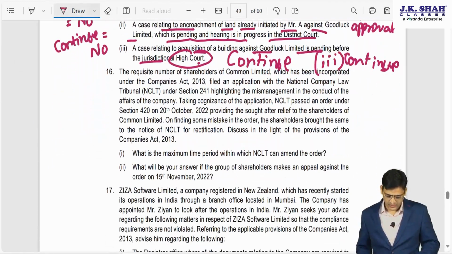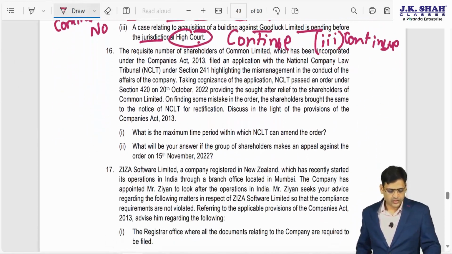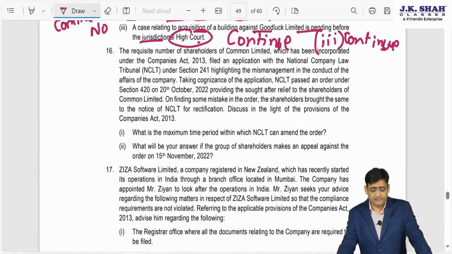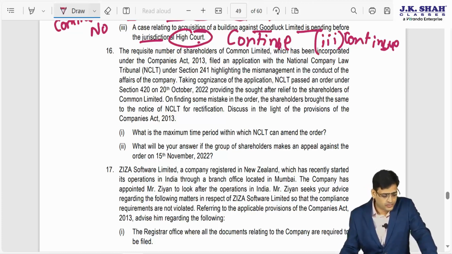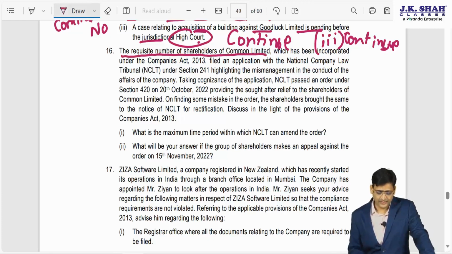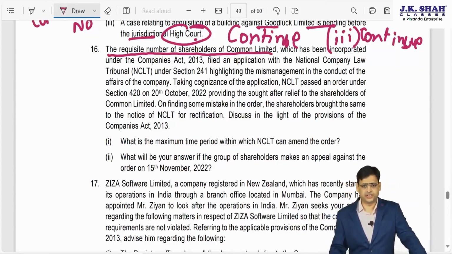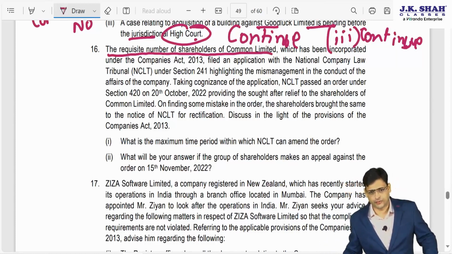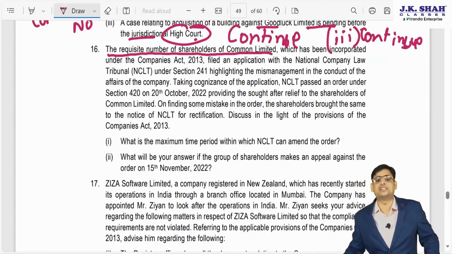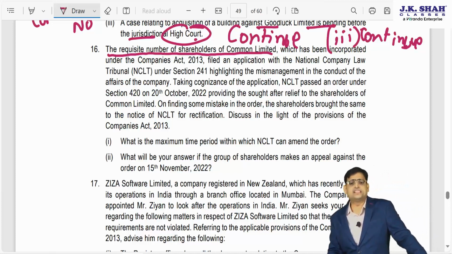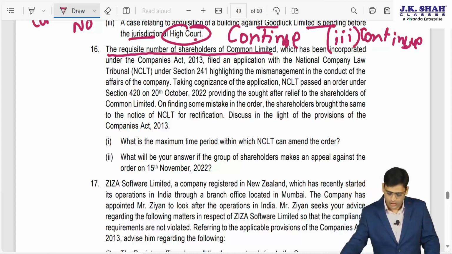Now, next is question number 16. Please understand. The requisite number of shareholders of Common Limited, which has been incorporated under the Companies Act 2013, filed an application with the NCLT under section 241 to highlight the mismanagement in the conduct of affairs of the company. Taking cognizance of the application, NCLT passed an order under section 420 on 20th October 22.